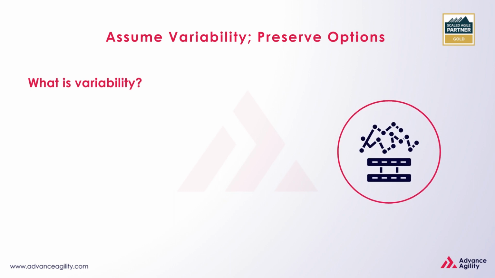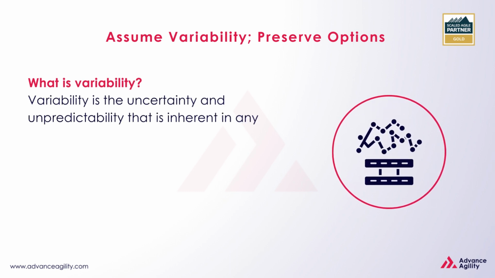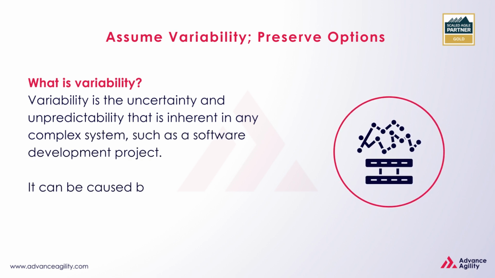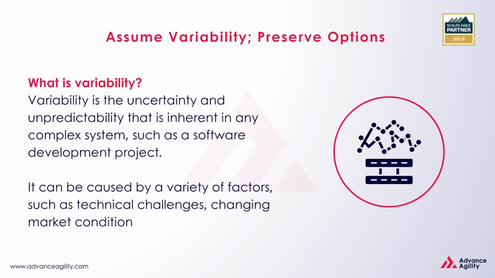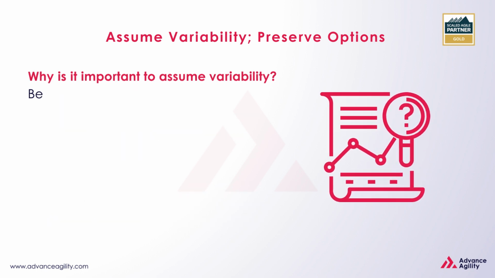What is variability? Variability is the uncertainty and unpredictability that is inherent in any complex system, such as a software development project. It can be caused by a variety of factors, such as technical challenges, changing market conditions, and user feedback. Why is it important to assume variability?